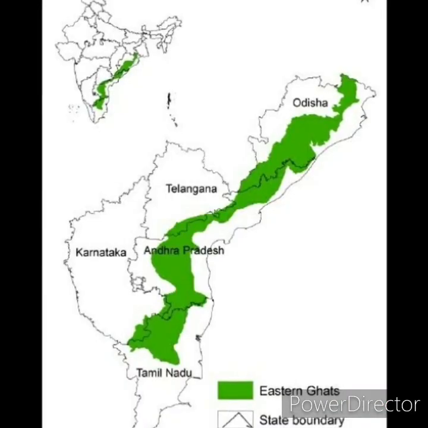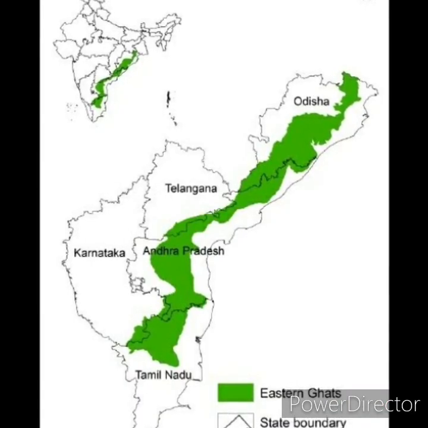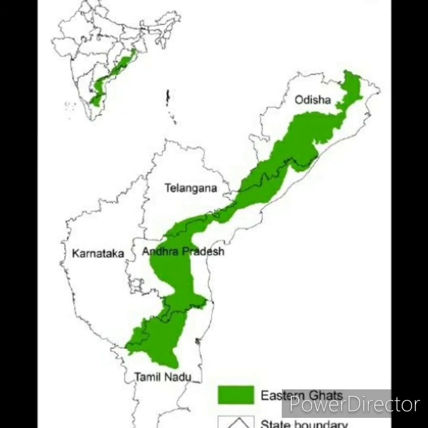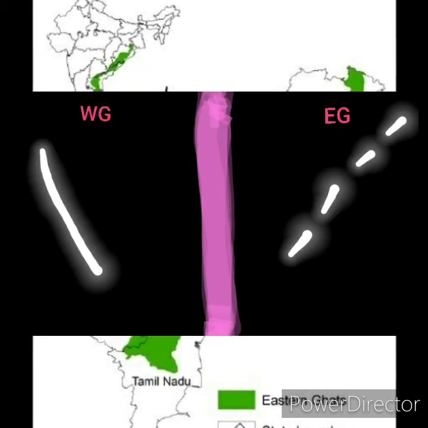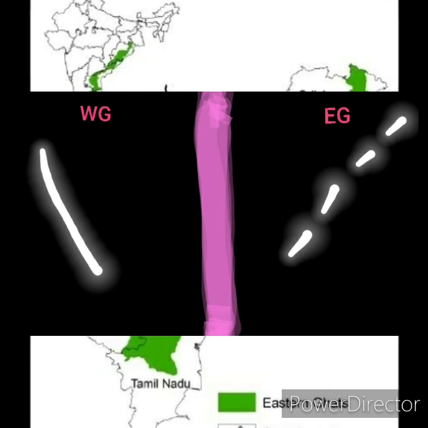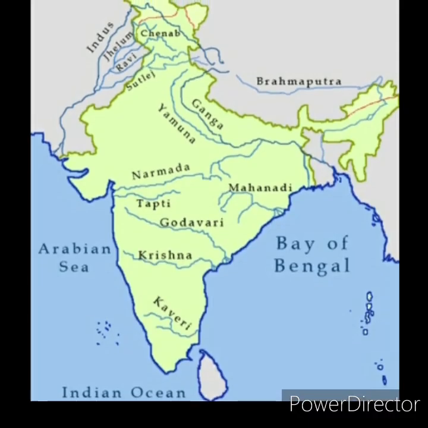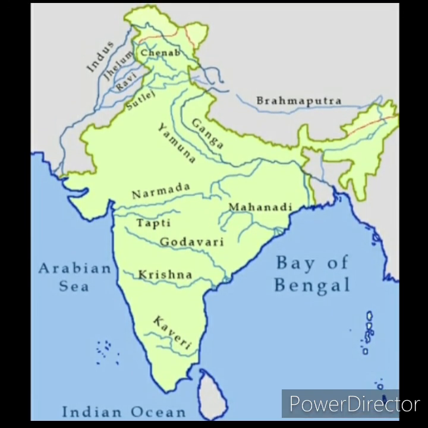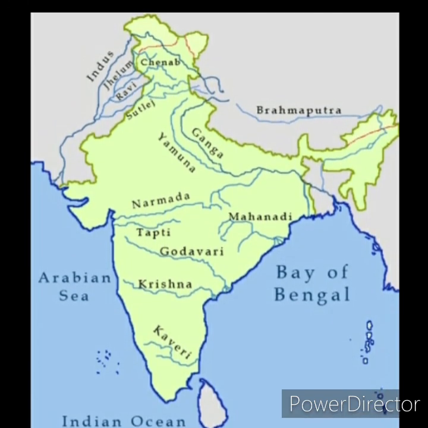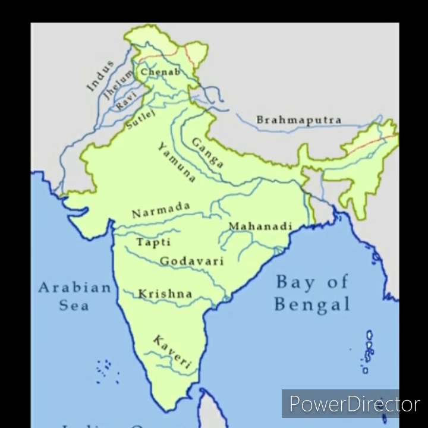Eastern Ghats run from southwest to northeast and form the eastern edge of this plateau. Actually, the Western Ghats are a continuous range and the Eastern Ghats are a discontinuous range. Eastern Ghats are discontinuous because the rivers Mahanadi, Godavari, Krishna, Pennar and Kaveri have dissected this range at many places.